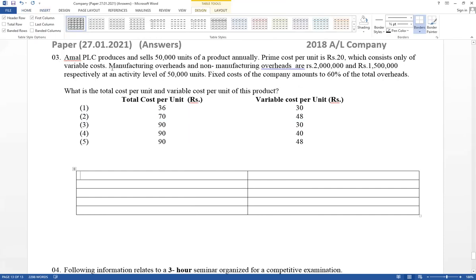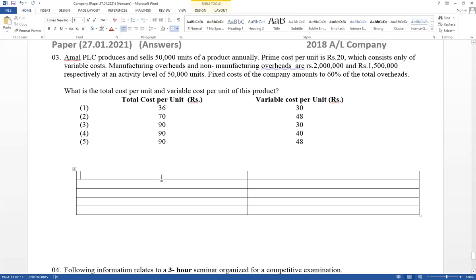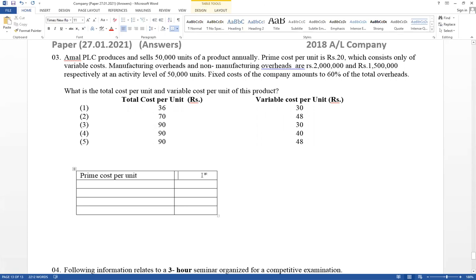Prime cost per unit is given. It is a variable cost, rupees 20 per unit.